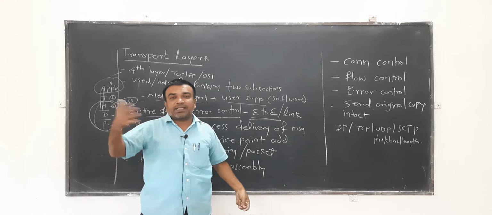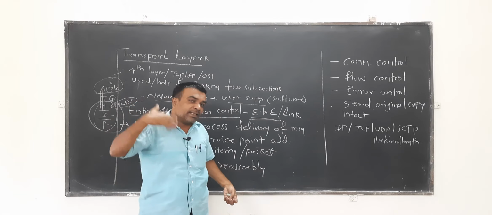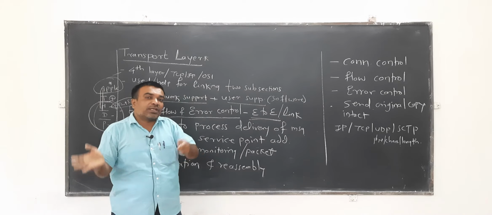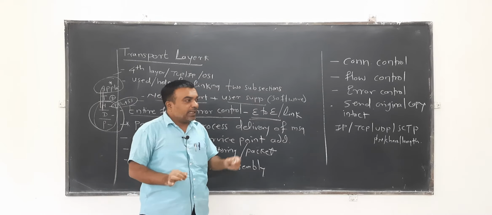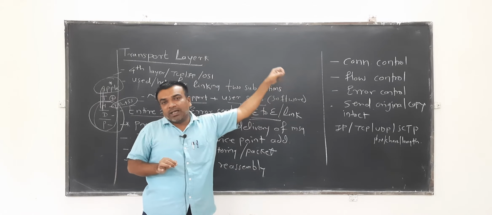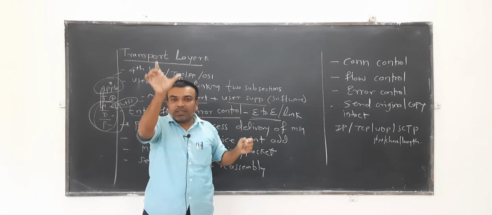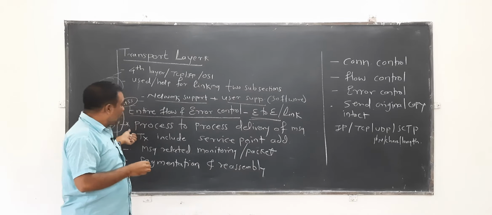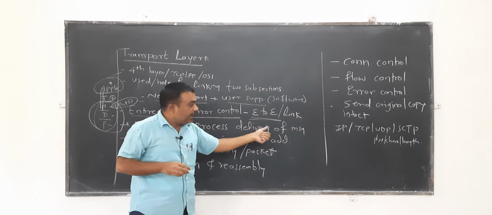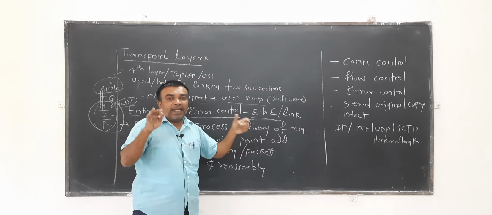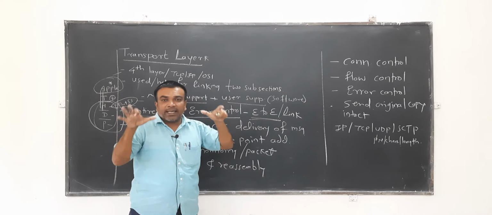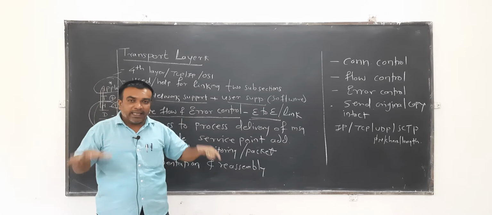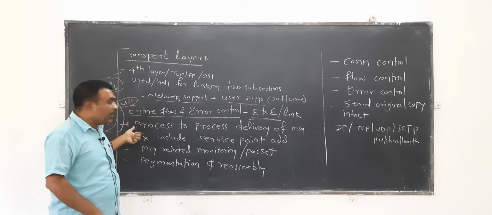There can be multiple systems with multiple messages, and all those messages can be handled systematically and delivered to the destination system in sequence. So process delivery of message, maintaining order, record and integrity, is all possible with the help of the transport layer.